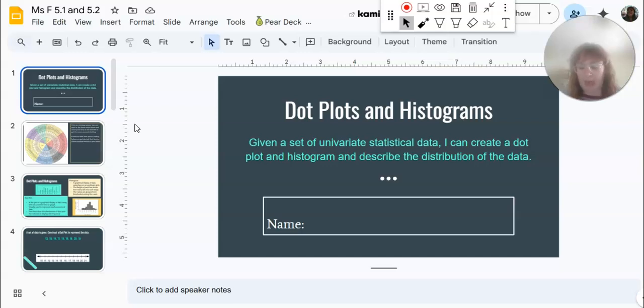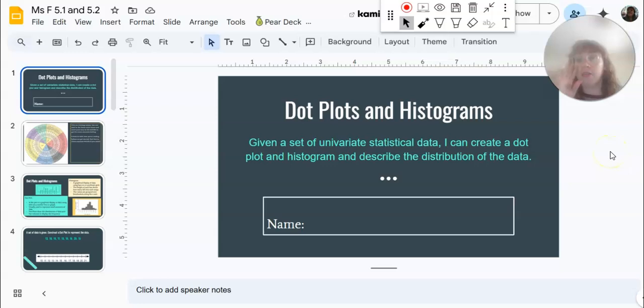For this first assignment, we have a Google Slides. So when you click into the link, it will make your own Google Slides. That will be your copy. And I'm going to go through all these slides now. And if you have any questions, as always, reach out to me, let me know.